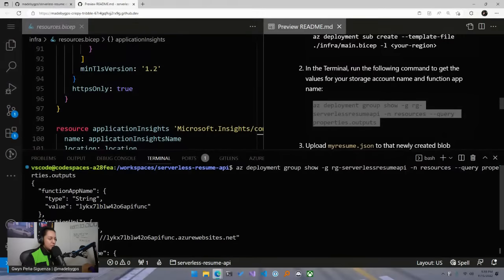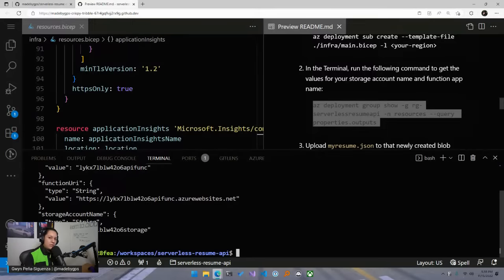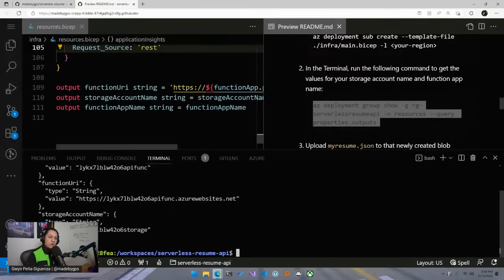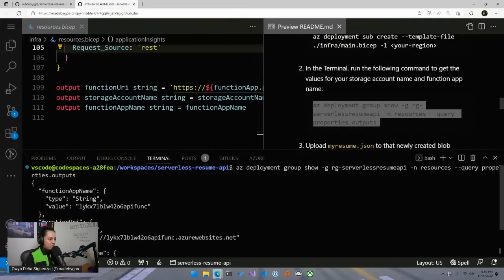And you can see that this has returned for us function app name, function URI, and storage account name. So remember, I told you that in resources.bicep and main.bicep at the very bottom, we have those outputs. So these outputs are values that we want to be able to grab from the deployment. And it's just easier for us instead of having to use the individual commands for each of the services to grab their names.